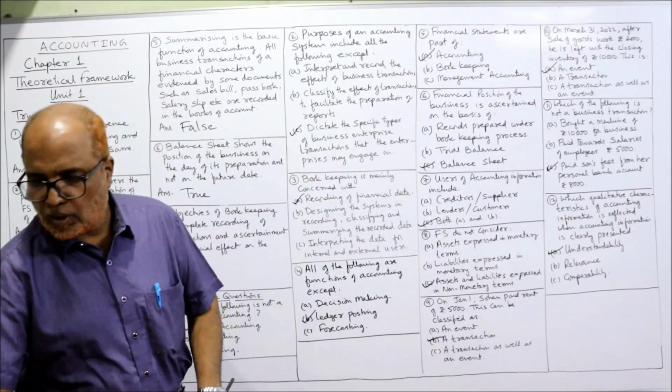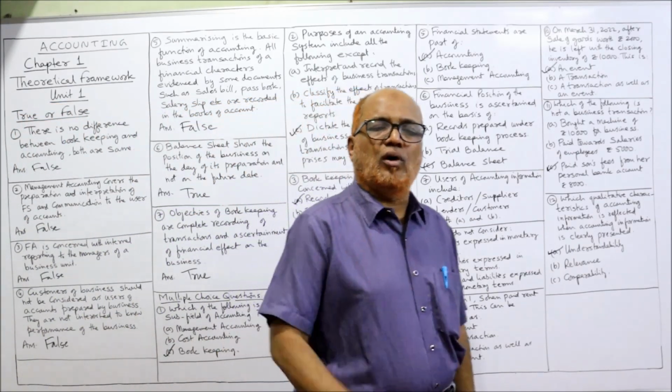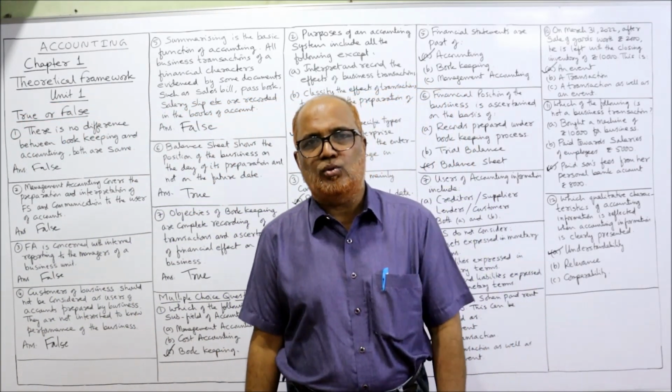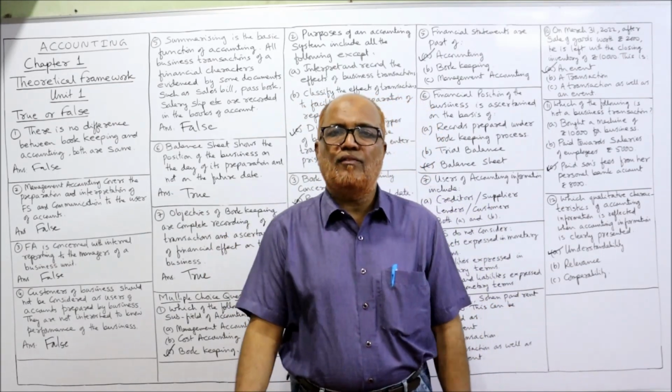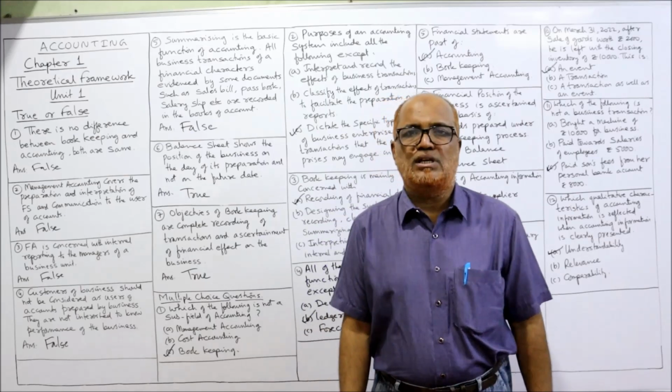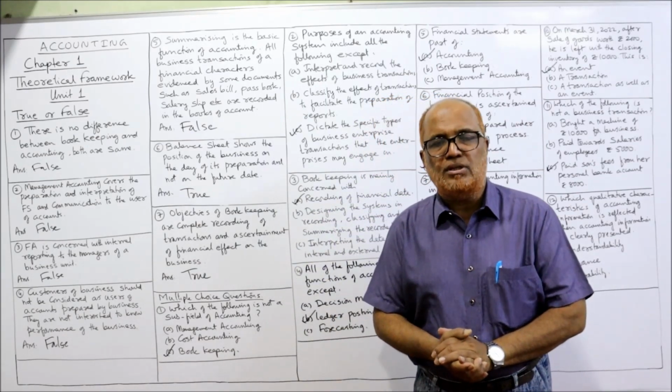That's all. So in this video, I have explained to you the questions, true or false and MCQs. And this is the end of chapter number 1, theoretical framework of accounting for CA Foundation. Inshallah, in the next video, I'll start chapter number 2.